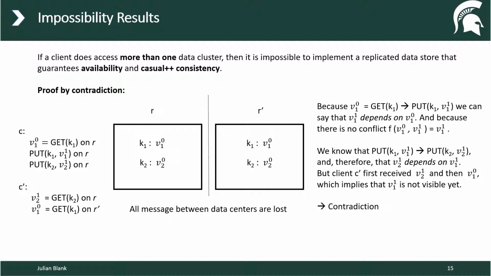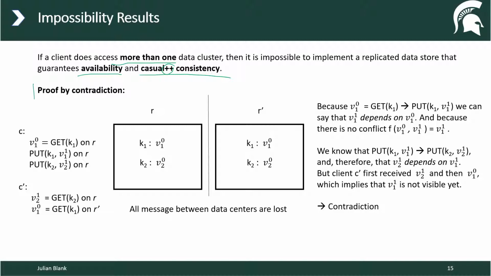Now finally, the paper presents an impossibility result. The assumption we made is that one client speaks only to one data cluster. Now let's assume one client speaks to more than one data cluster. Then it's impossible to guarantee availability and causal++ consistency. The ++ indicates first that conflicts are resolved. So if two values for the same key are written concurrently, we need to resolve the conflict. And the second plus indicates that local updates are immediately visible.